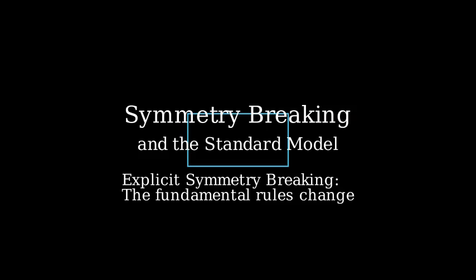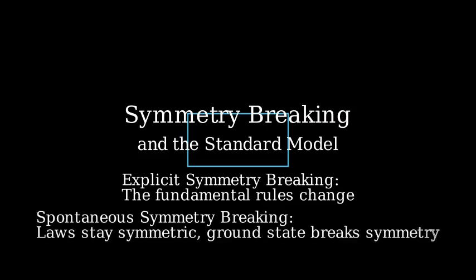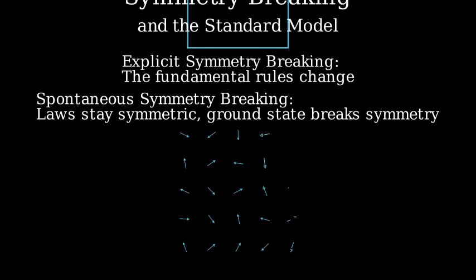Now, let's consider spontaneous symmetry breaking. In this case, the laws of physics stay symmetric, but the ground state of the system, its lowest energy state, does not exhibit the symmetry. A good example is ferromagnetism.